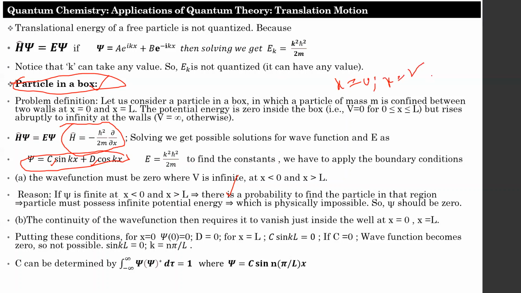At both of these, psi becomes 0. The reason why is noted here. You will go through these conditions, extract the constants C and D, and you will get the final solution for a particle in a box as psi equal to C sin(n pi x / L).